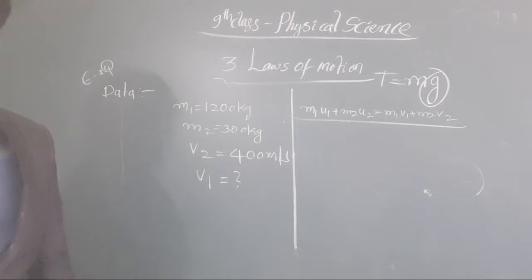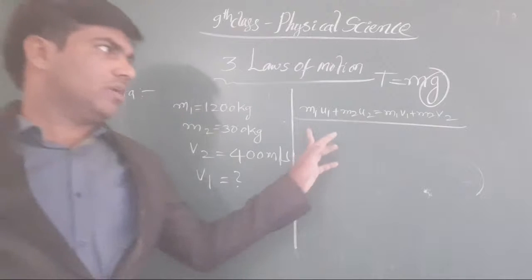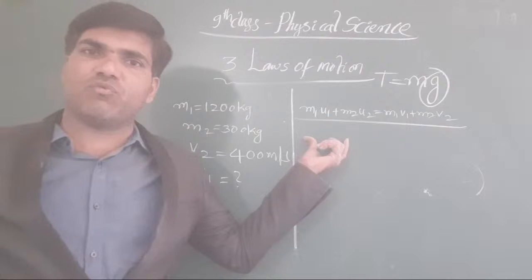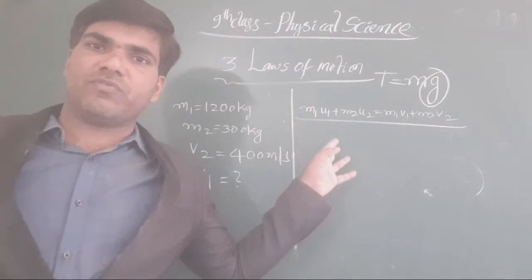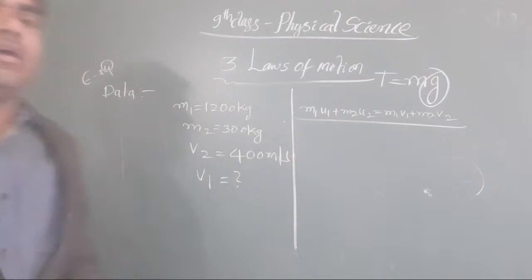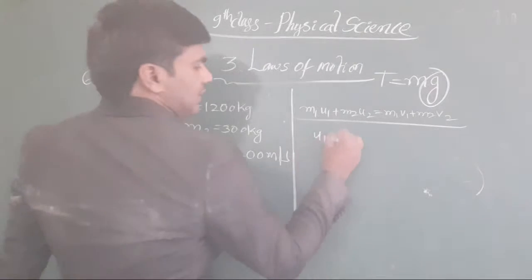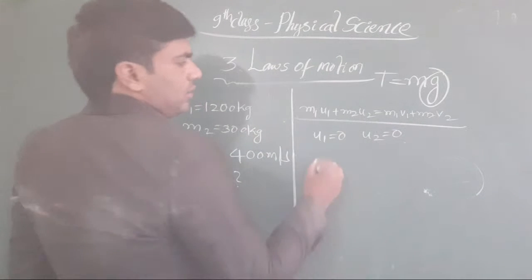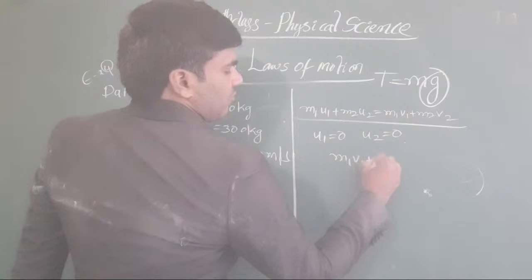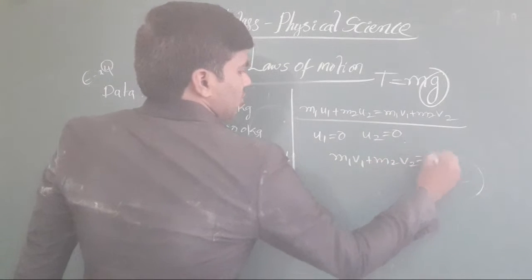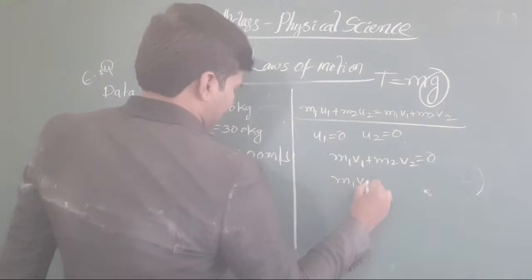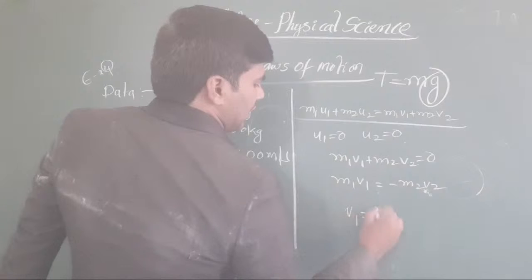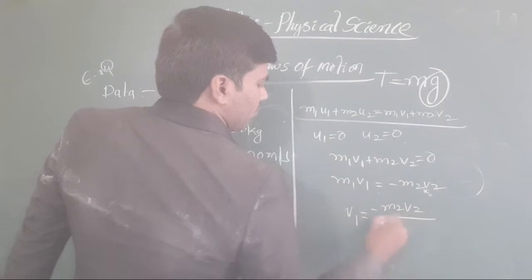The internal forces and the external forces are 0 here. Both are the same, that's why the sum of these two things is 0. And by using this formula only we have to find it. Why? Because here the initial velocity u1 is equal to 0 and u2 is also 0. Now it becomes M1 v1 plus M2 v2 is equal to 0. Now it is also written as M1 v1 is equal to minus M2 v2. Here v1 is equal to minus M2 v2 by M1.